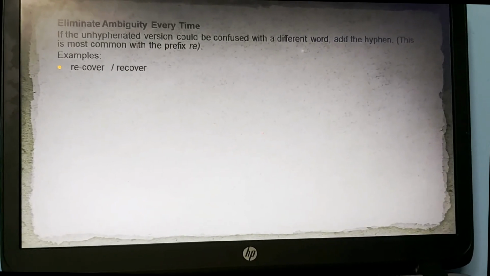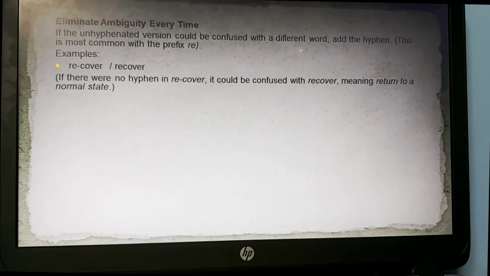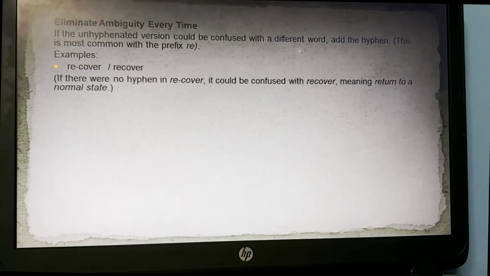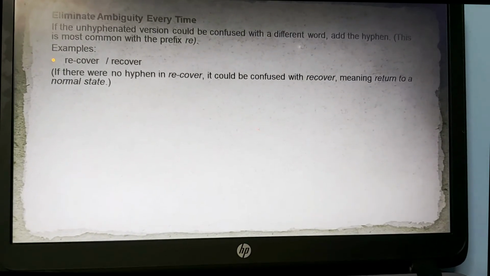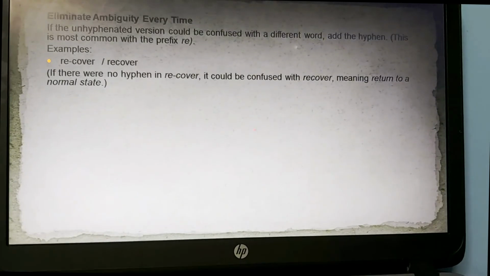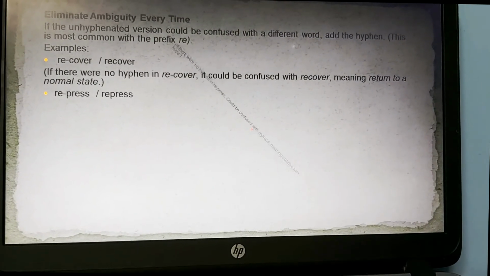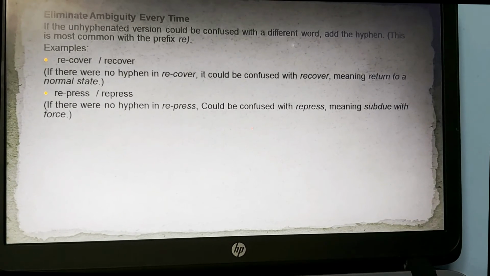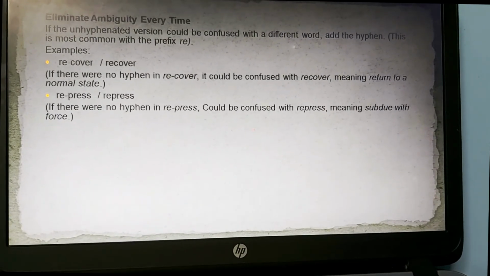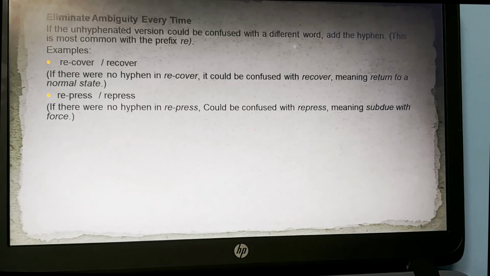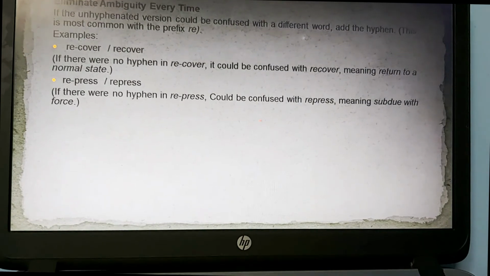If we add a hyphen between re and cover, it makes us understand that re-cover means to cover it again and not to recover, or return to a normal state. Next, like re-press or repress. If we add a hyphen between re and press, it couldn't be confused with repress, meaning subdue with force. And re-press means to iron it again.